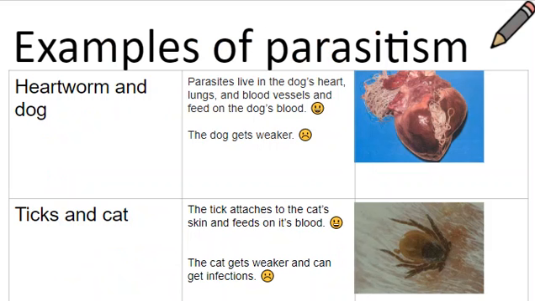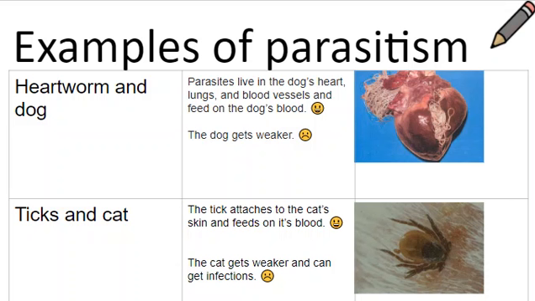Again, just pick one example to write down in your notebook, please. So the heartworm and the dog is an example of a parasitism relationship. The parasite lives in the dog's heart or lungs or blood vessels and feeds on the dog's blood. So the parasite is happy and the dog gets weaker. So the dog gets the sad emoji.